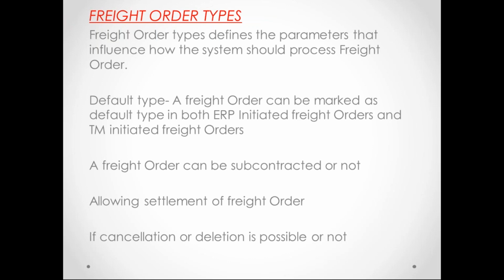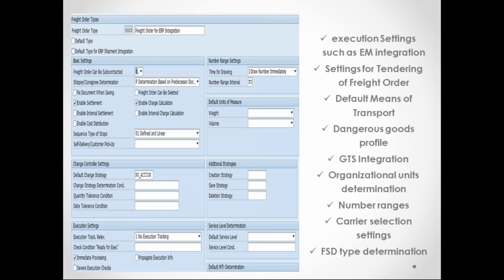There are some 5 places where the configuration of the freight order type is assigned. I will tell you the freight order type determination. One way will be your default type. If you have not maintained any other configurations, then the system will take this default type as the freight order type. Also, whether a freight order can be subcontracted or not will be controlled, along with allowing settlement of the freight order and whether cancellation or deletion is possible or not. So these are the freight order types.